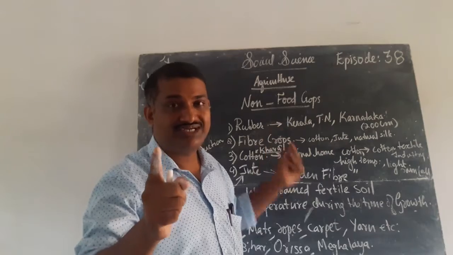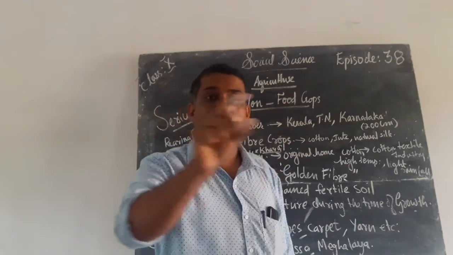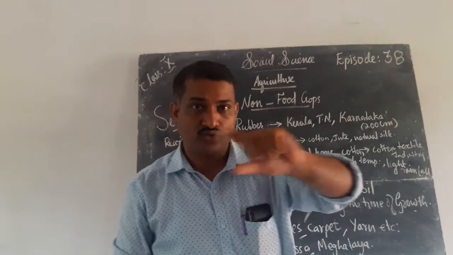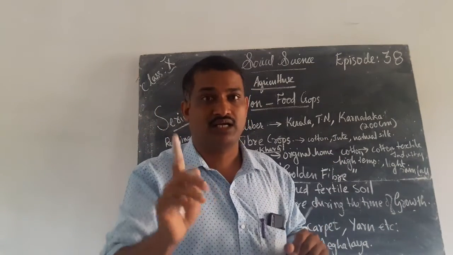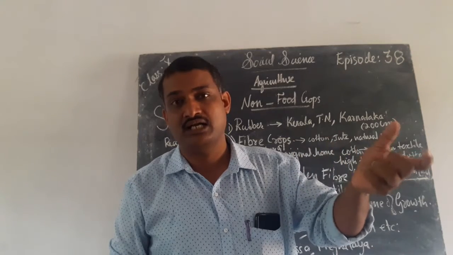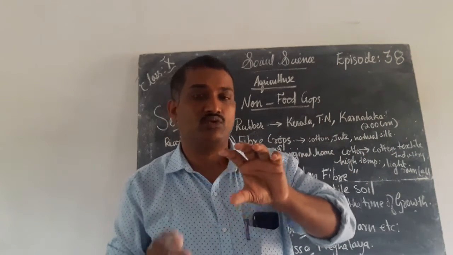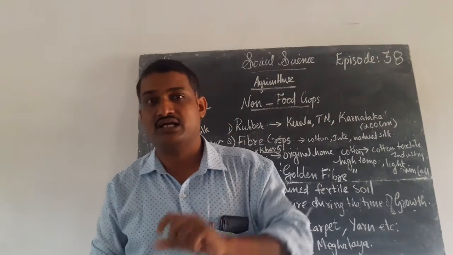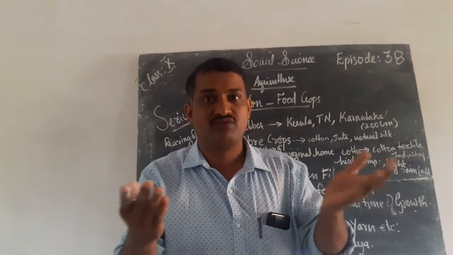Never forget. First, we discussed rubber, non-food crops. Today we are studying the non-food crops. First one is rubber. Rubber is largely cultivated in Kerala, Tamil Nadu, Karnataka. Kerala is nowadays mainly depending on this rubber cultivation. You are familiar with rubber.